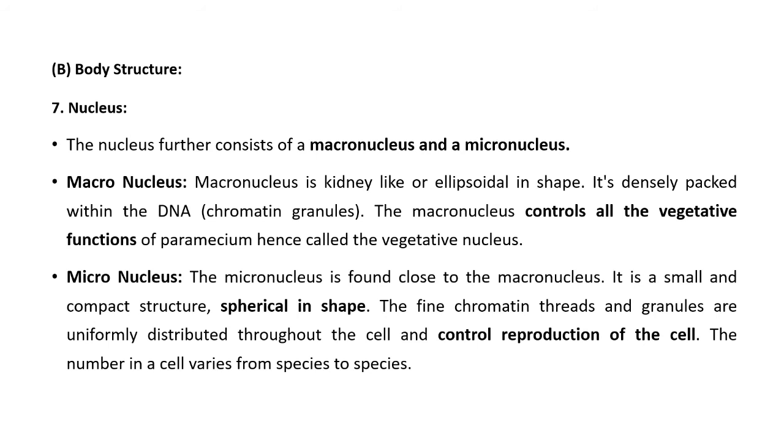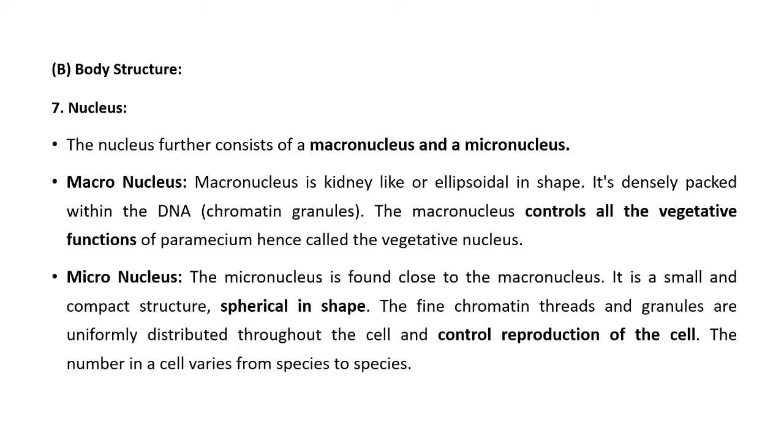Then another part of the body structure is the nucleus. As I said, in paramecium two different nuclei are present in a single cytoplasm. Generally, what we observe is that a single cell possesses a single nucleus. But in the case of paramecium, we can see a different situation in the cytoplasm. Two types of nuclei are present. One larger nucleus is called the macronucleus, and the smaller nucleus is called the micronucleus.